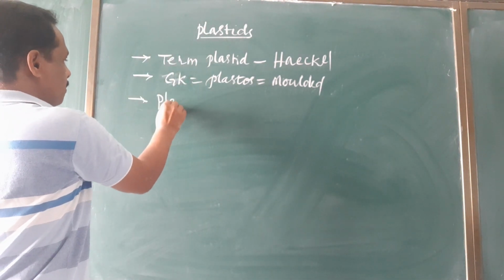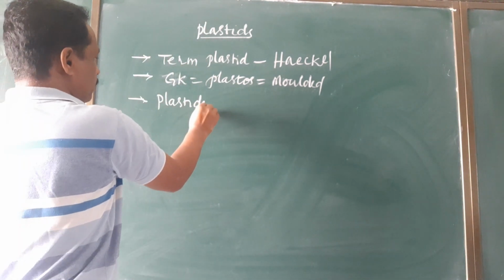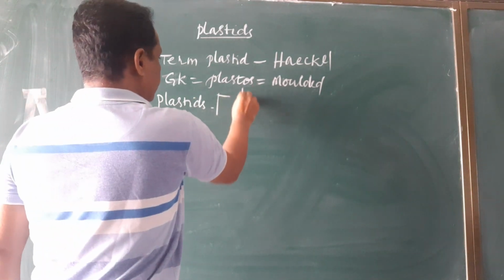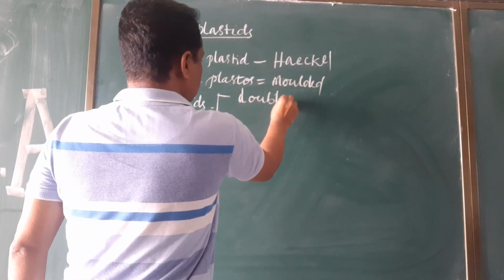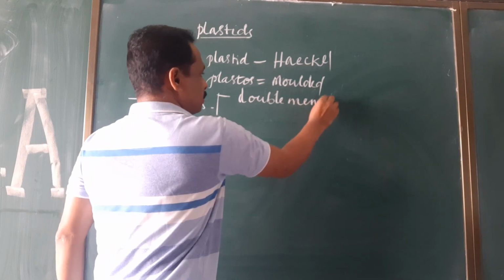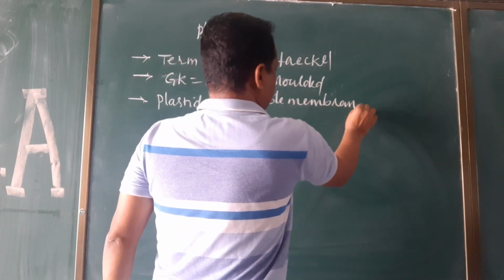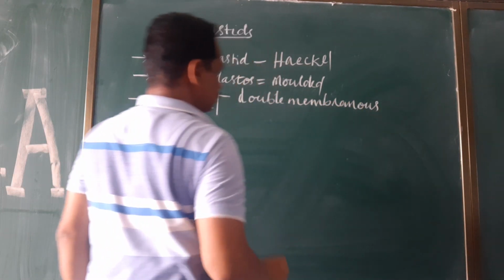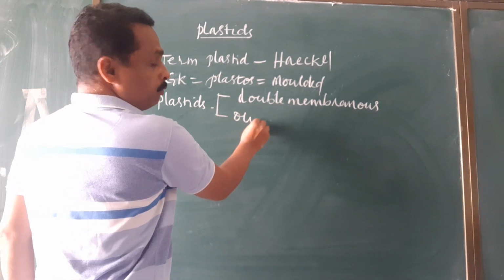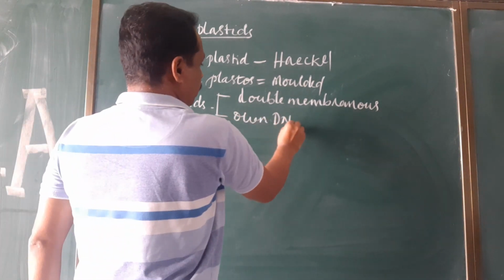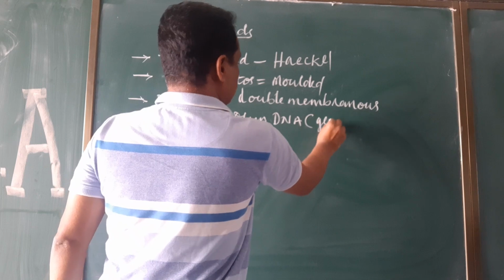Plastids are double membranous cell organelles having their own DNA, that means genetic material.